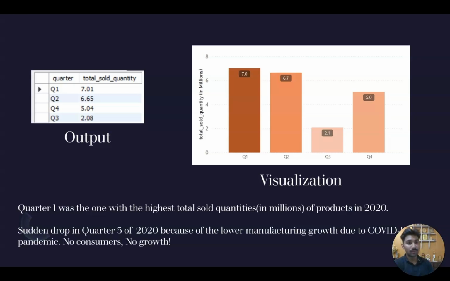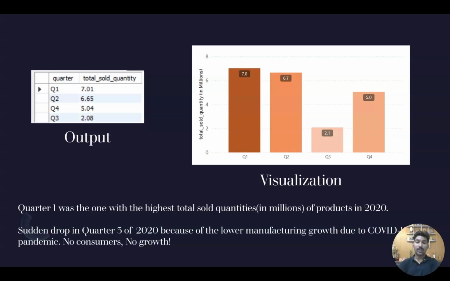Then in quarter 4 we again see a nice jump to a higher amount of 5 million products. So quarter 1 was the quarter with the highest total sold quantities in fiscal year 2020.